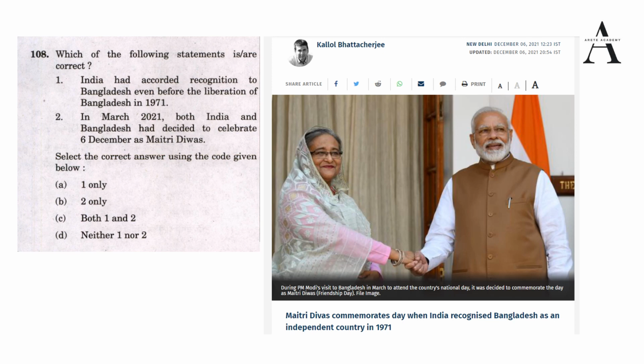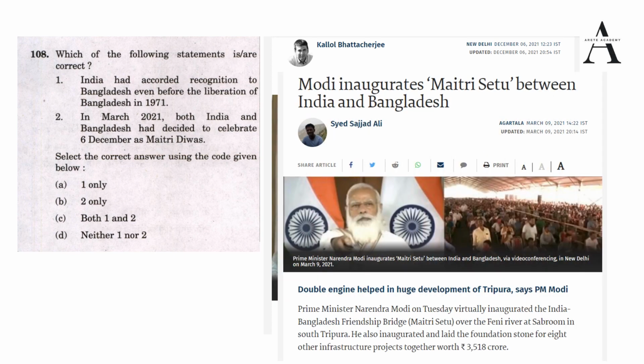Also, if you had read another news before 6th December 2021, you would have read about Modi ji inaugurating Maitri Setu between India and Bangladesh. Prime Minister Modi on Tuesday virtually inaugurated the India-Bangladesh Friendship Bridge, that is Maitri Setu. Over which river? This is important: Maitri Setu is over the Feni River. The Feni River has its origin in the southern district of South Tripura, and from Tripura it flows into Bangladesh. So it is a trans-border boundary river.